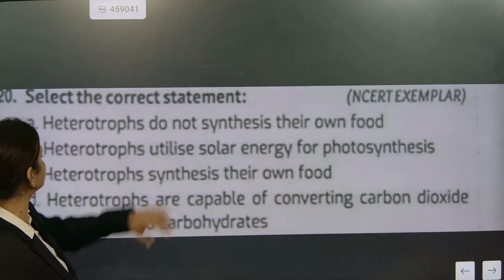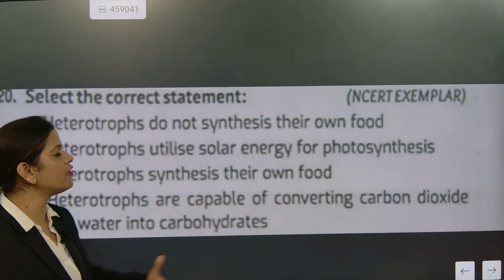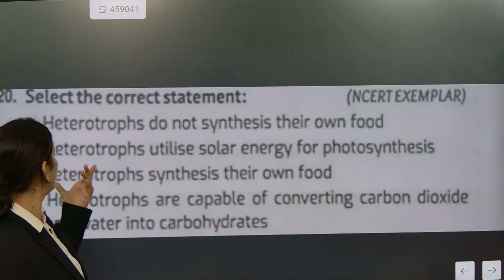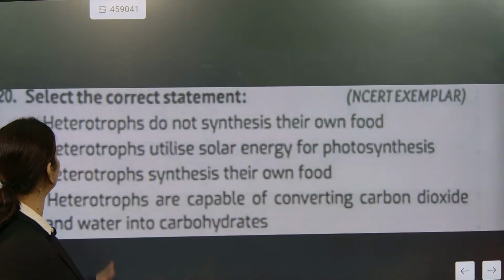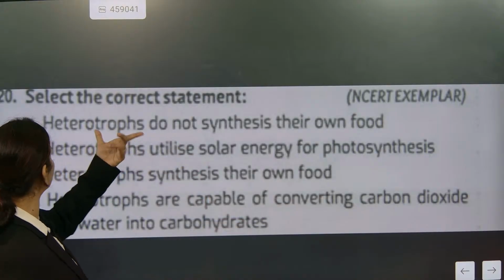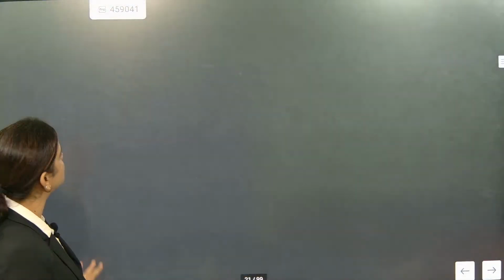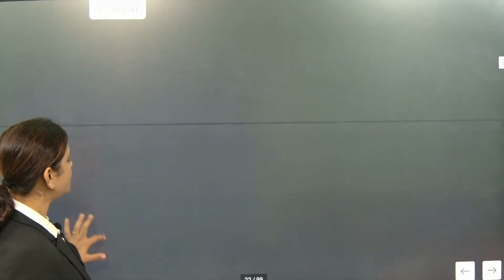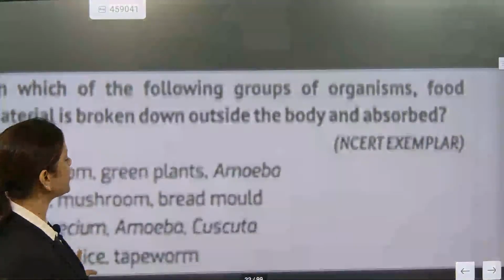Heterotroph utilize solar energy. Which of the statements is correct? Heterotrophs are capable of converting carbon dioxide and this. No. Heterotrophs synthesize their food. No. Heterotrophs utilize solar energy. No. The correct answer is A. And your time starts now for the next question.